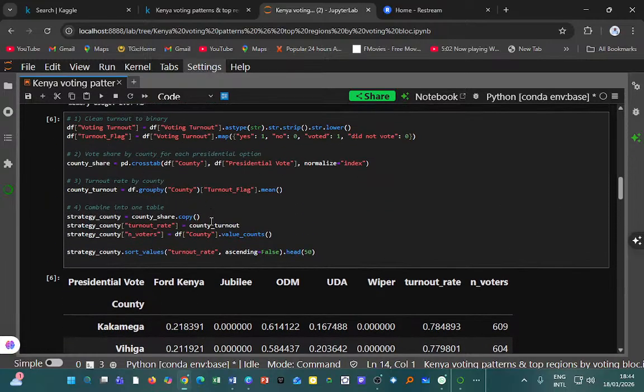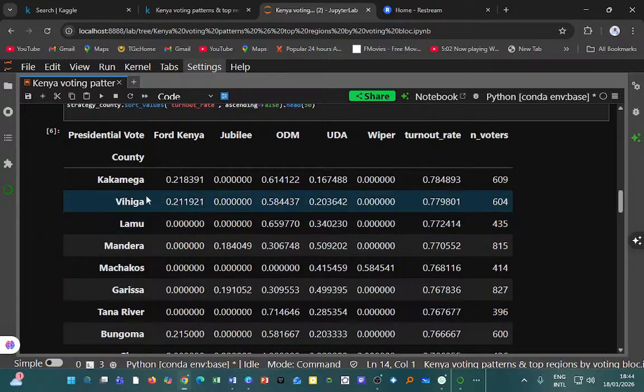Historically we see 0.661 going to ODM, and for the 2022 elections, about 0.2% went to UDA.